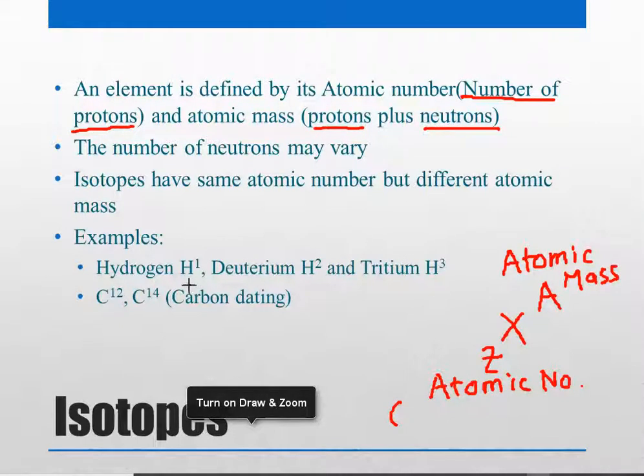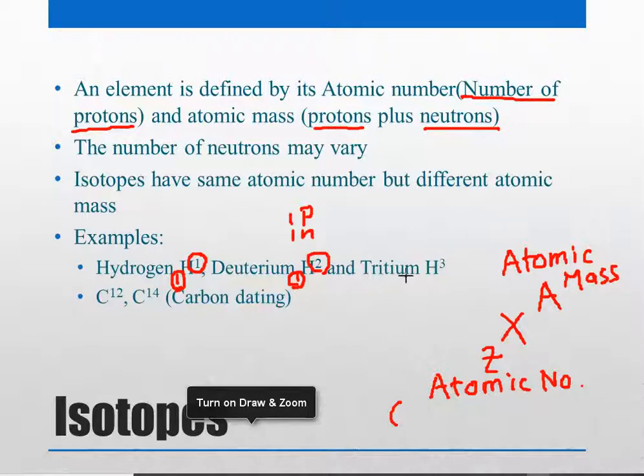So here you have an example. If you take hydrogen, its atomic number is 1, and atomic mass is also 1. So that means it has no neutrons. Now deuterium is written as H2. That means it has 1 neutron and 1 proton, so its atomic mass is 2. But its number of protons is the same, so it is still a hydrogen element, but a different form of it, which we will talk about just now.